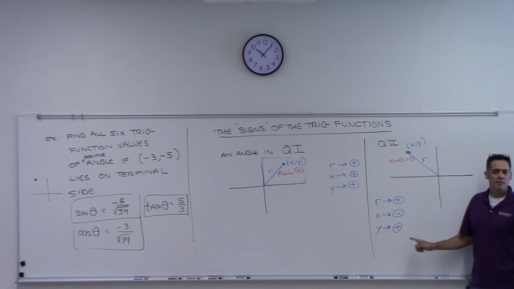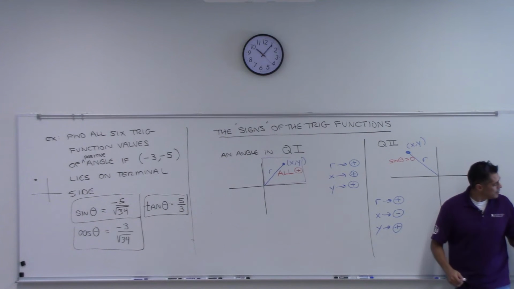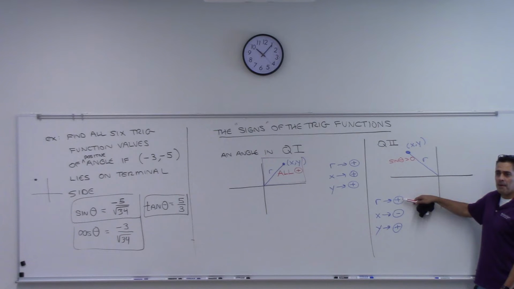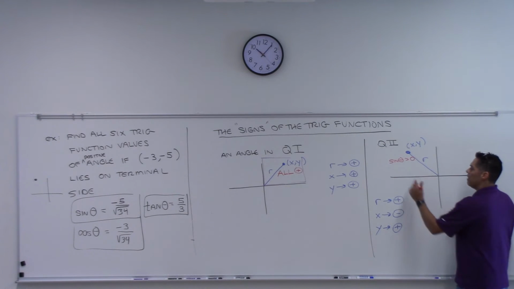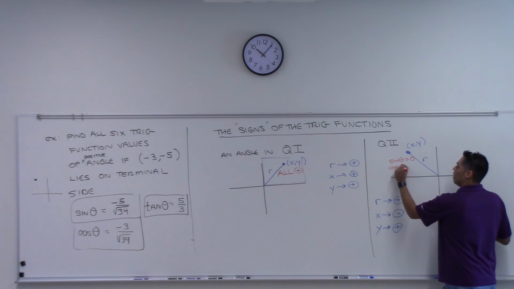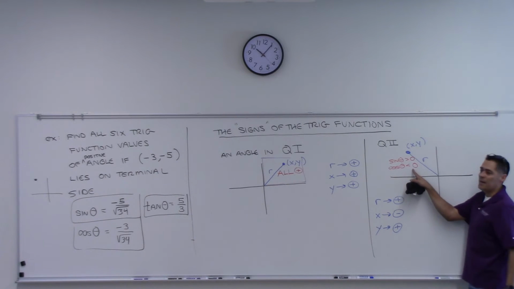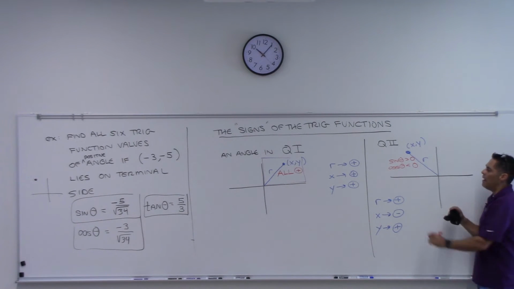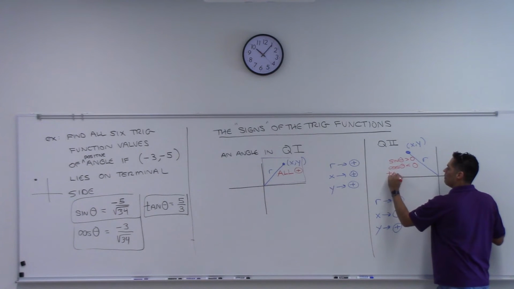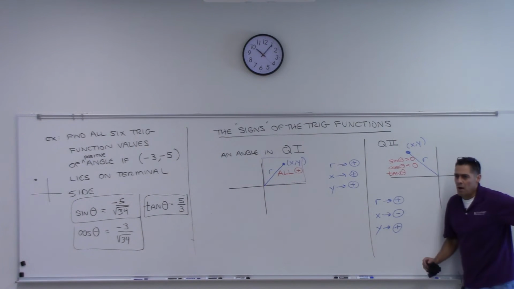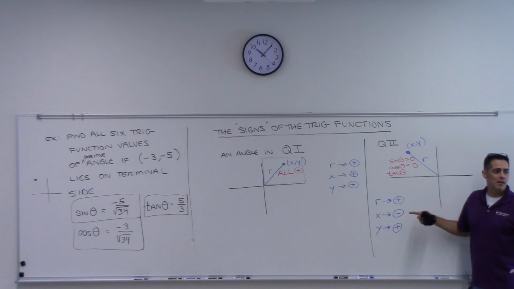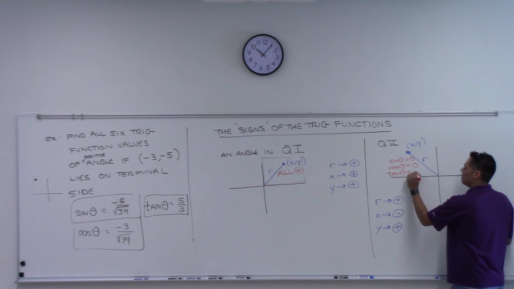What about cosine? It'll be negative because cosine is your x divided by r. If x is negative, divide that by a positive, you'll have a negative number. So here cosine of the angle will be less than 0, a negative number. And then what about tangent? Well, tangent is y over x, right? So y divided by x, positive divided by negative, that'll be negative as well. So that'll be less than 0.